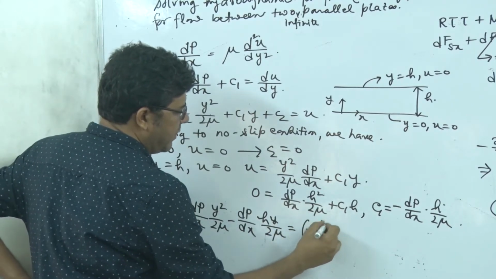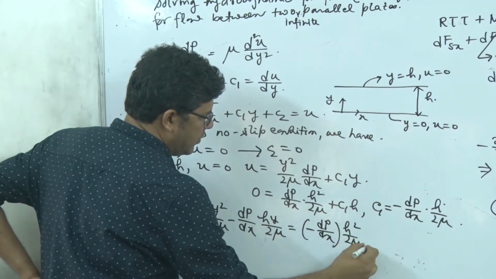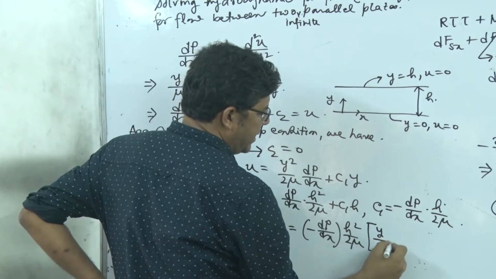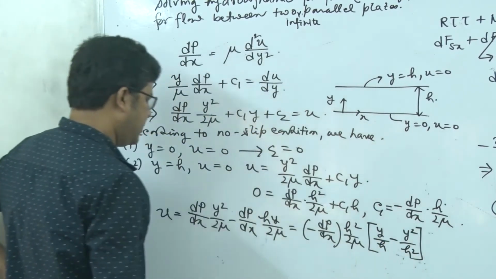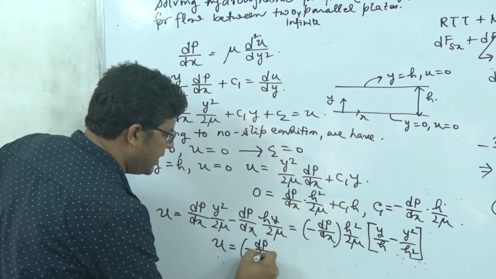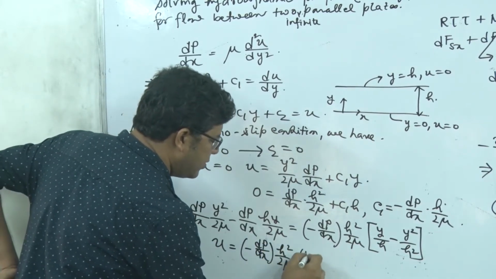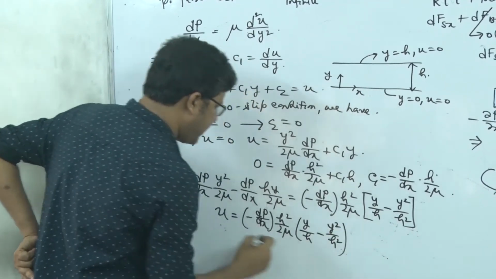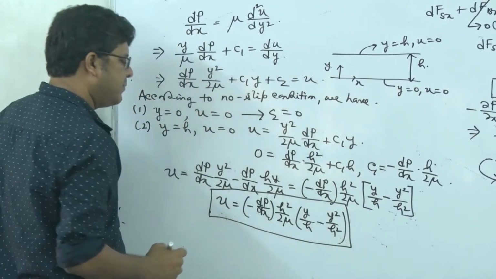If we take minus dp dx common, into h square by 2 mu also common, we'll get inside y by h minus y square by h square. So my velocity profile is minus of dp dx into h square divided by 2 mu, into y by h minus y square by h square. That's my velocity profile, which is typically a parabolic equation, right?